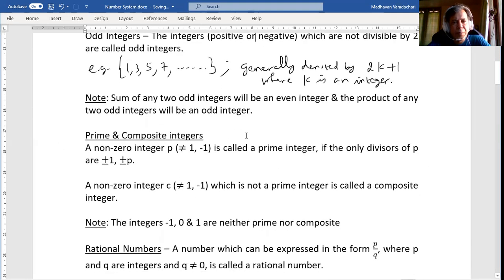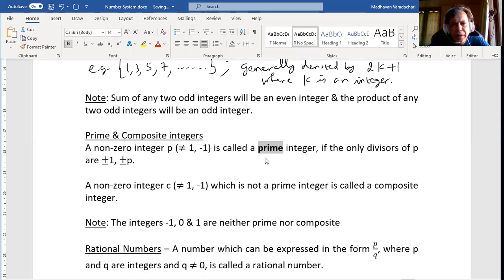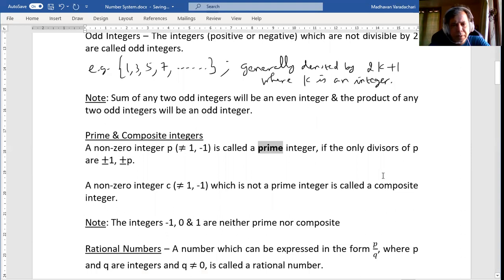Next, prime and composite integers. 0 is not considered a prime number, nor a composite number. A non-zero integer p, not equal to 1 and not equal to negative 1, is called a prime integer if the only divisors of p are plus or minus 1 or plus or minus p. Anything which is not a prime integer is considered a composite integer.